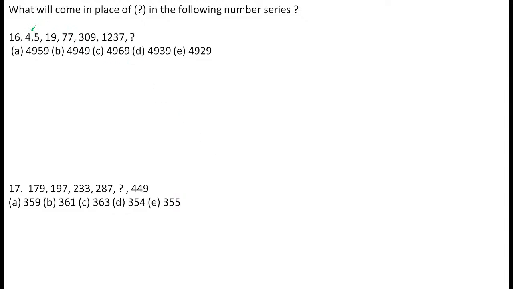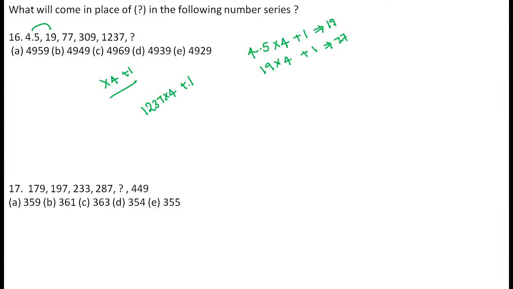See, 4.5 becomes 19. We have one chance, guys. See, 4.5 is multiplied by 4, and the resultant is added with 1. Now you can get 19, guys. Now see, 19 into 4, 76, plus 1 is equal to 77. Now you can get that the entire resultant is into 4 plus 1. The final answer 1237 is multiplied by 4 and plus 1.